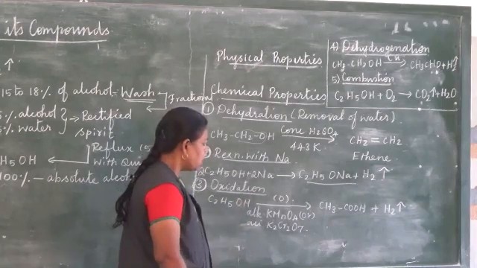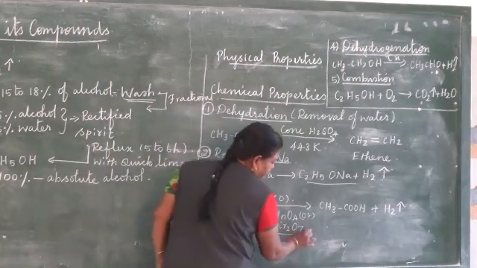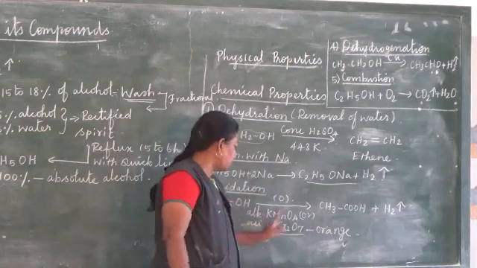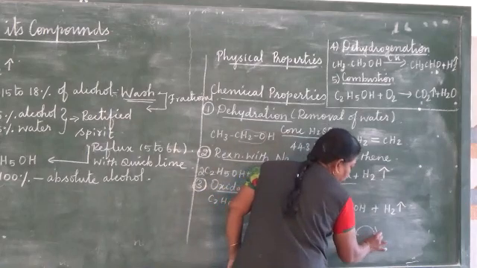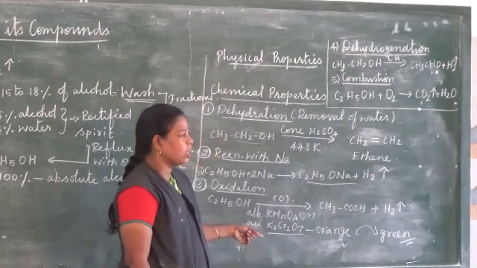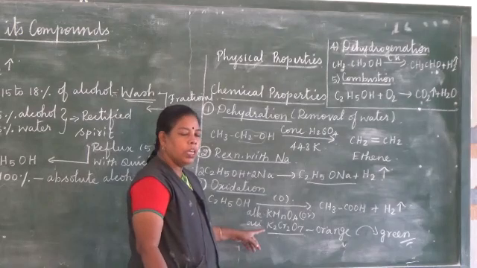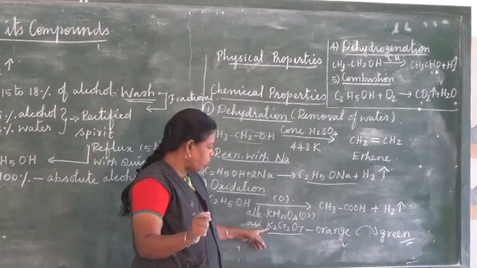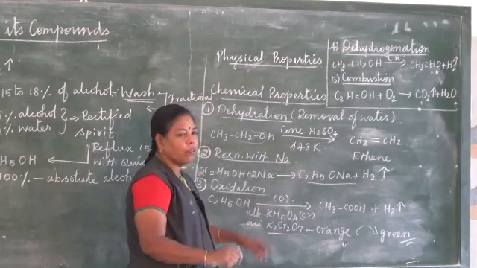How can we do that? The color of potassium dichromate is orange. When it reacts with the ethyl alcohol, the orange color will turn into green. In this way, the police test a person who consumed alcohol. They will ask them to blow into their mouth. When they blow air from their mouth, the potassium dichromate with orange color will turn into green. So this is the test for alcohol.